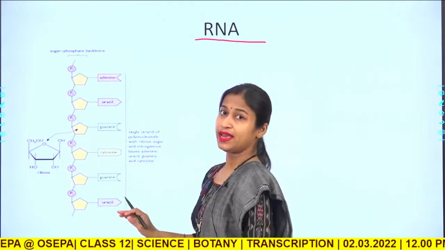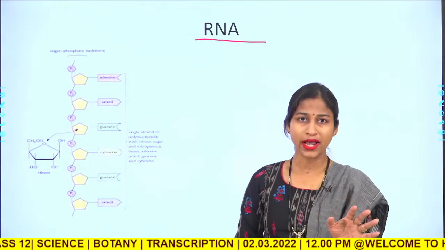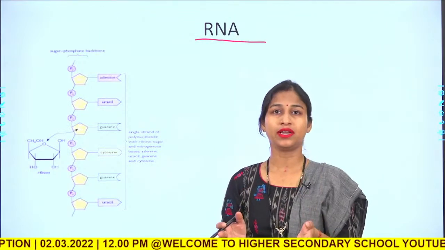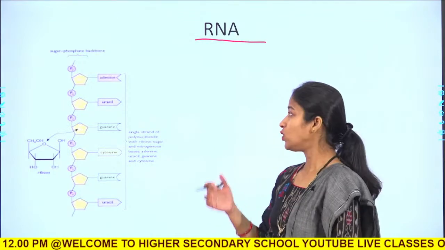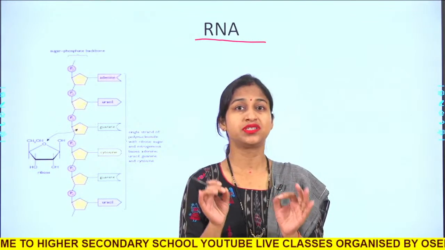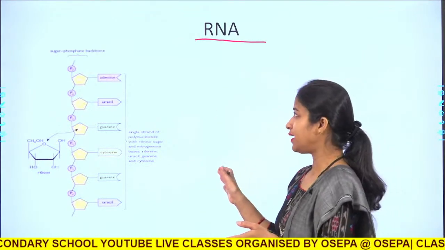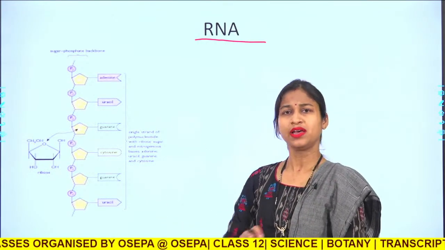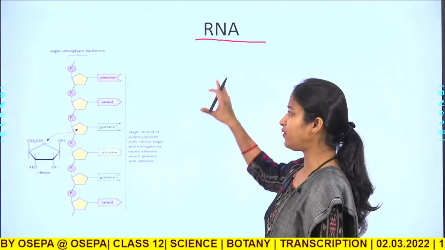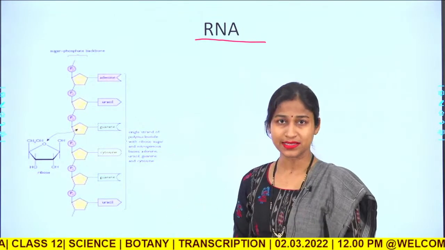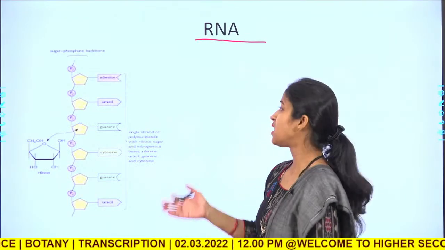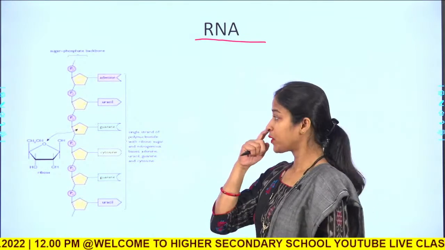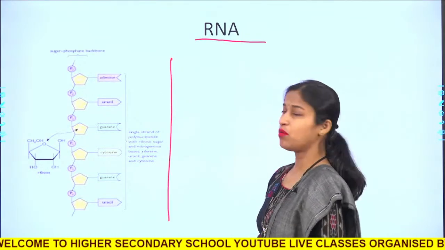Now here you see this is not double stranded. No RNA is double stranded; the only double stranded nucleic acid molecule is DNA, except in some viruses. Let us forget about that. But when we stick to organisms from bacteria to human beings, the RNA molecules, be it mRNA, tRNA or rRNA, are all single stranded molecules.